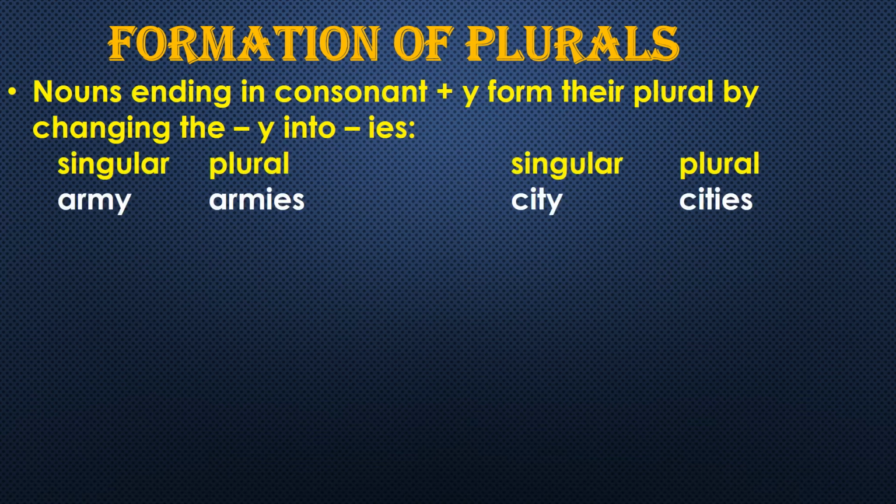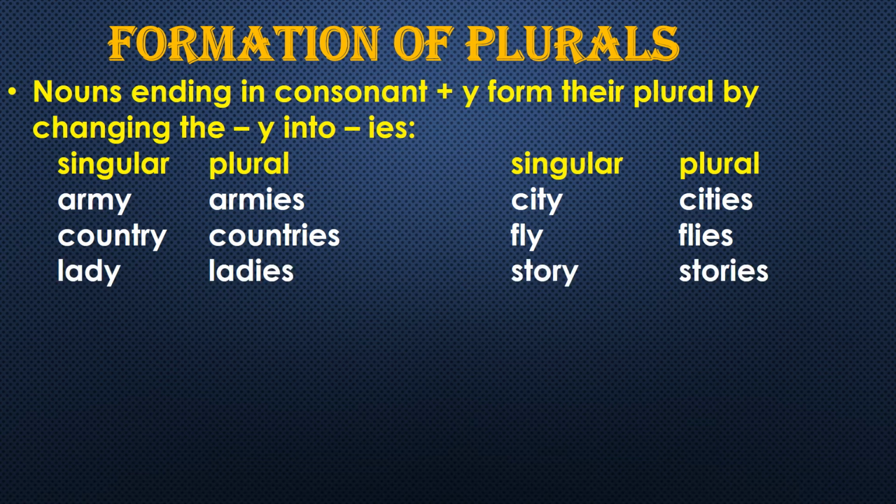Examples: army, armies. Here you can see that m is a consonant and y is added after it, so it is ending with consonant plus y, so we remove y and add ies. Same in city, cities, country, countries, fly, flies, lady, ladies, story, stories. So these are the examples of it.